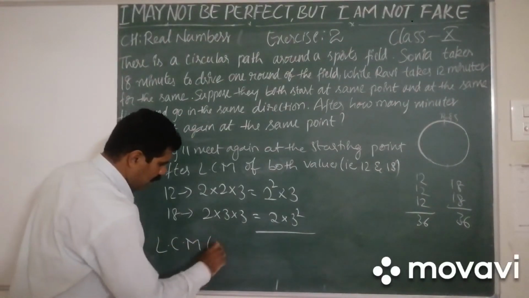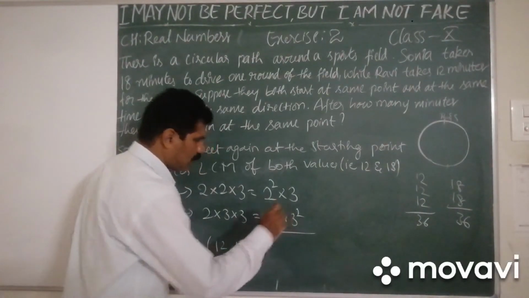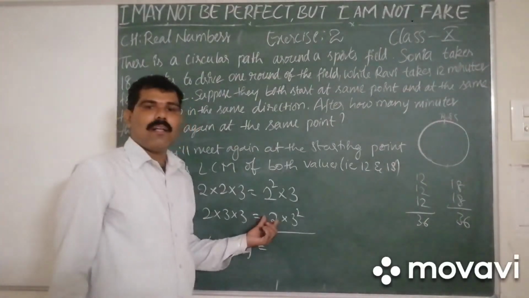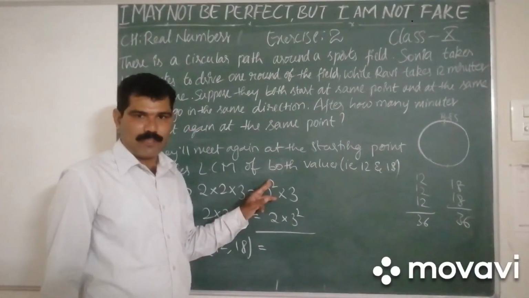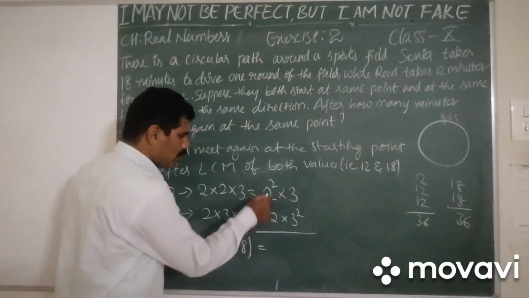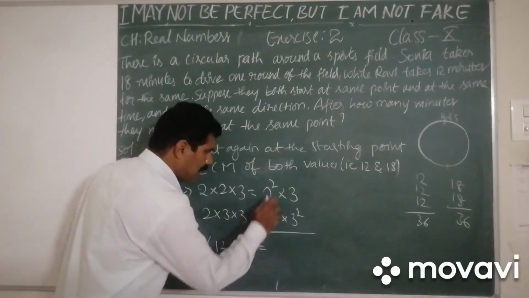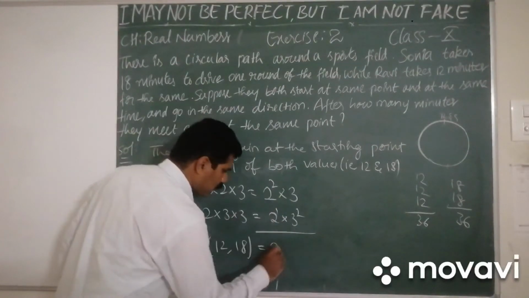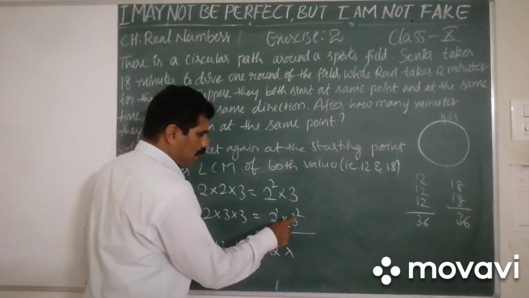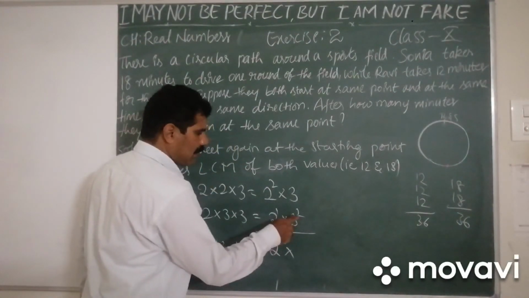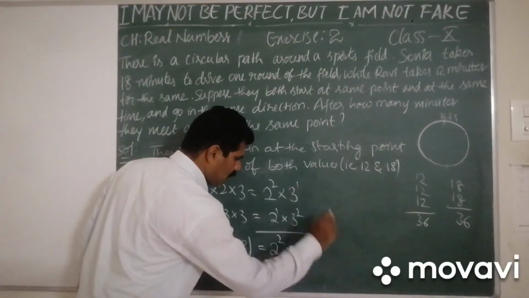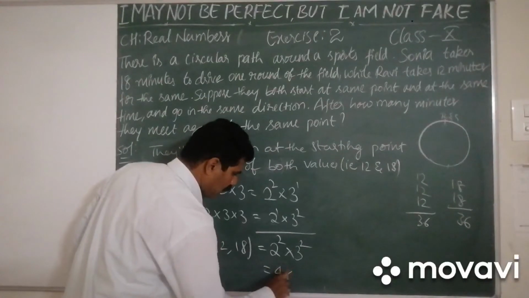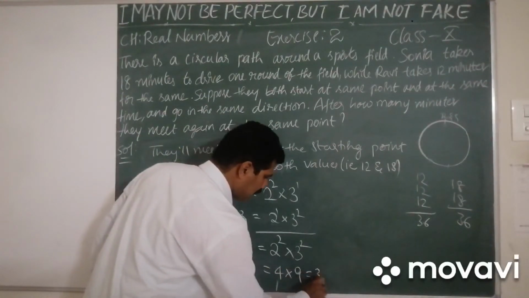LCM of 12 and 18 is equal to, what do we have to take? We have to take the common factor with the highest exponent, isn't it? So here 2 is the common factor, with exponents 2 and 1. So 2 to the power of 2 into, here 3 is common, with exponents 1 and 2, so the highest is 3 to the power of 2. That means 4 into 9, that is 36.